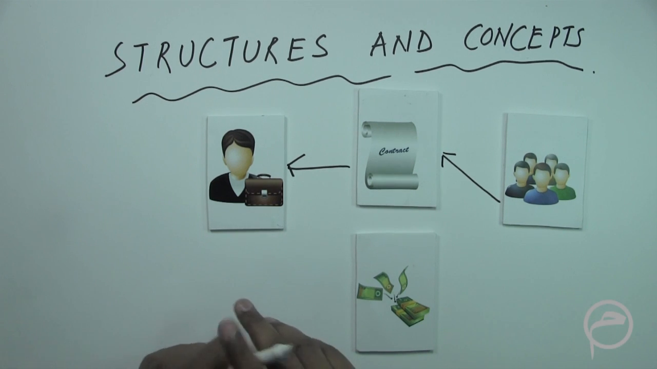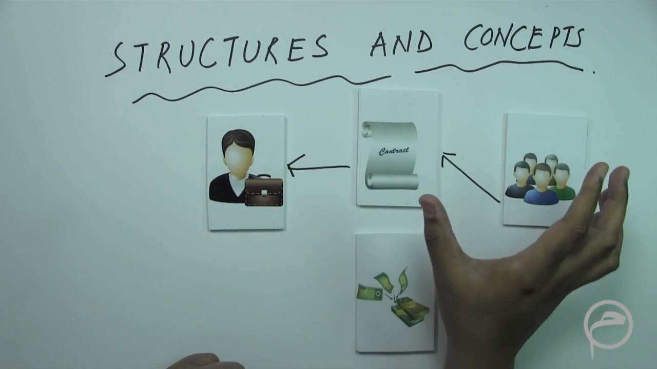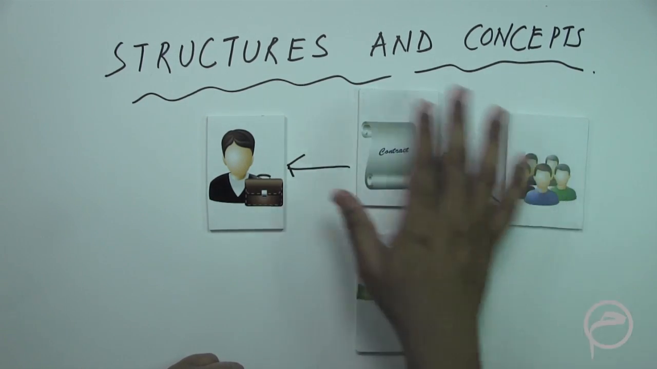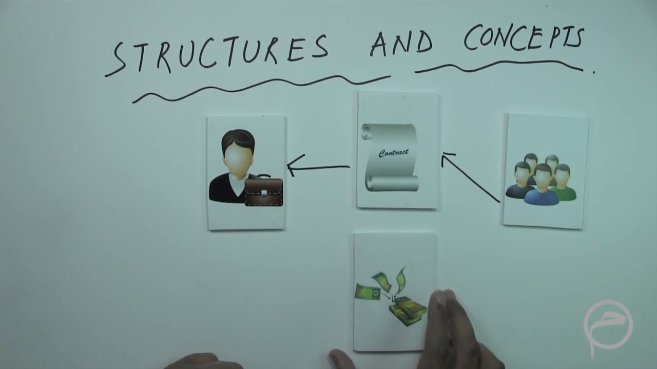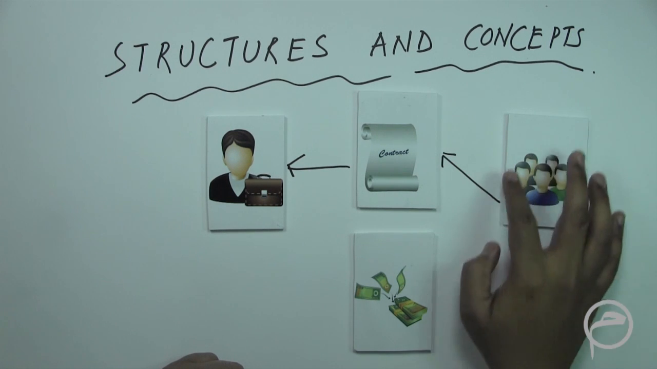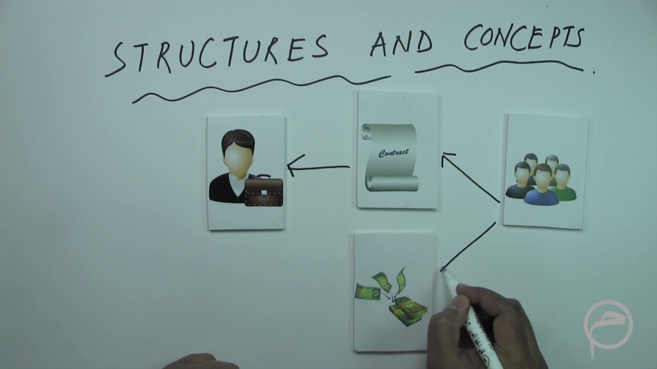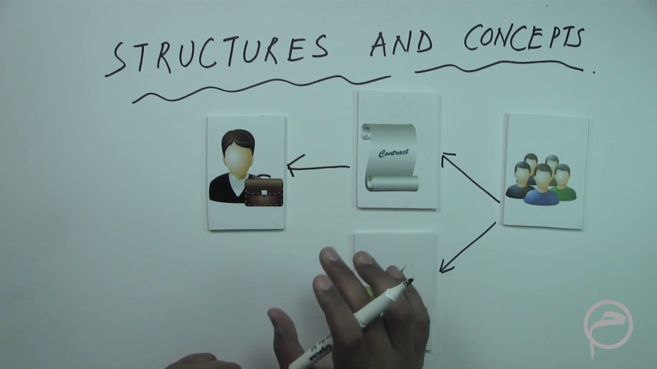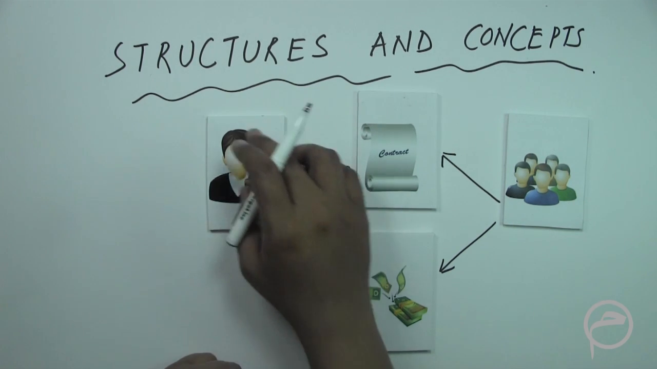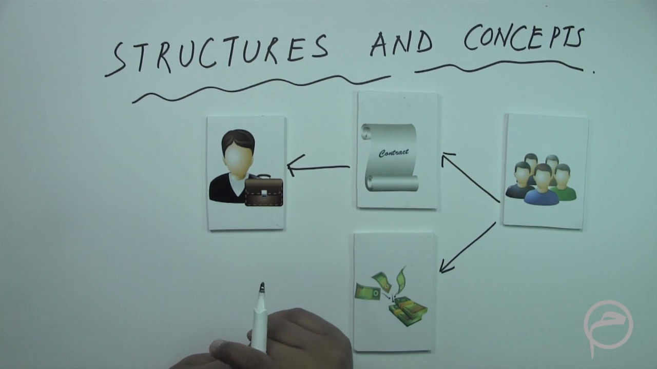Bismillah ar-Rahman ar-Rahim. Now let us today discuss structures and concepts in relation to Takaful. What is the structure of Takaful? To briefly understand, for example, these are the participants, and these participants are contributing their participation amount into a Takaful fund, and they appoint a Takaful operator to manage that fund, right?